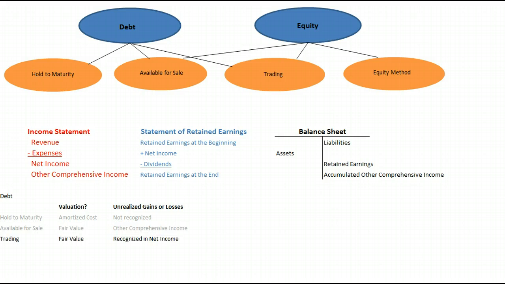Trading securities means that we intend to actively manage this portfolio of stocks and bonds. We're going to buy and sell, in this case, debt, to try to make money. So just like the available for sale securities, we're going to mark these things up or down after we buy them with a market adjustment account over here. But instead of debiting or crediting other comprehensive income, we're going to recognize income or loss up here that will be incorporated into our calculation of net income. In other words, we said we were going to try to make money, and now we have to book that gain or loss into our net income, which of course is going to close into our retained earnings.